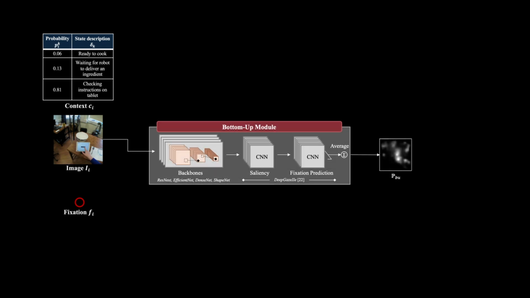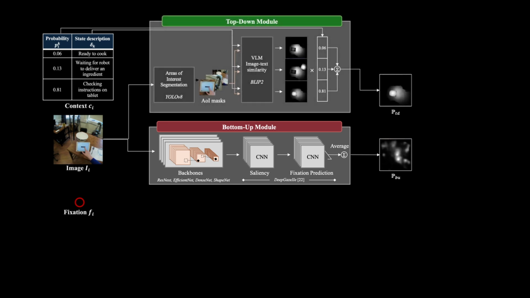We design a cognitive modeling framework that specifically models two established components of human visual attention: the bottom-up and the top-down components. The bottom-up module models the attention patterns caused only by an image's own features, such as color or intensity. We model it using a convolutional neural network. The top-down module captures the task-oriented influence, and we model it using a visual language model.